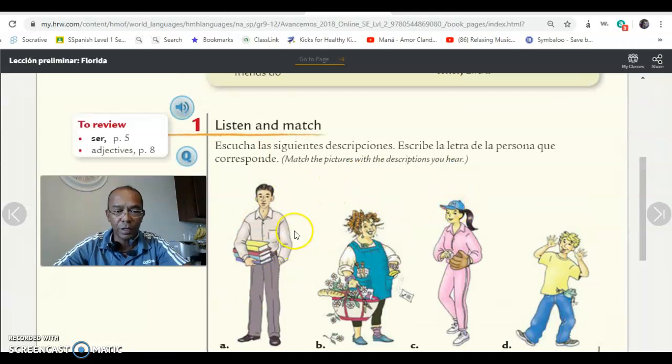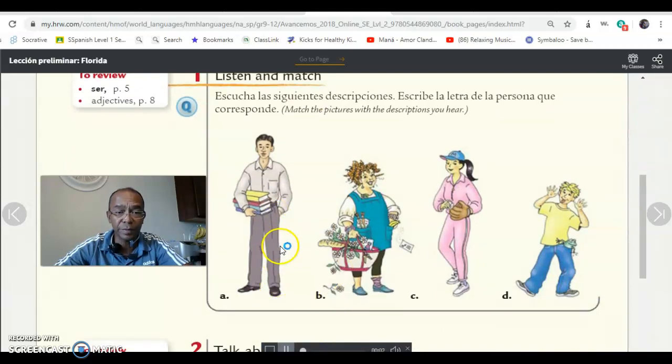So as you can see in activity 1, you have A, B, C, and D. What you need to do is match the pictures with the descriptions you hear in the audio. So you're going to come over here and click on the audio and it will come out right here and we're going to listen.